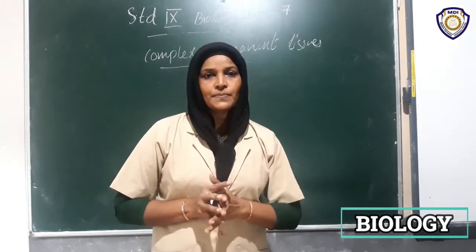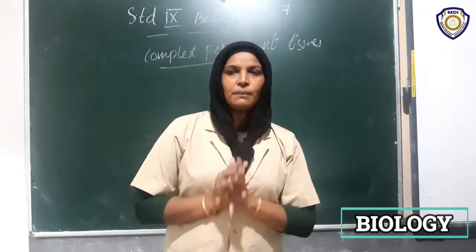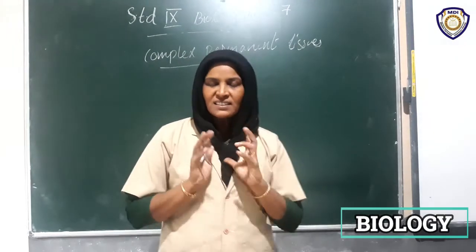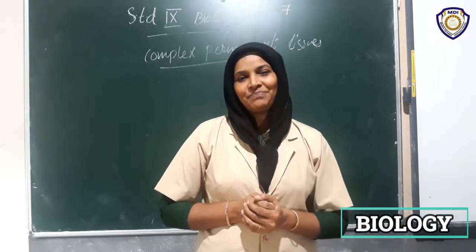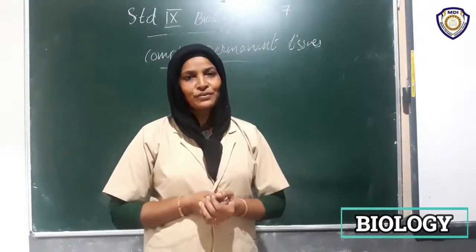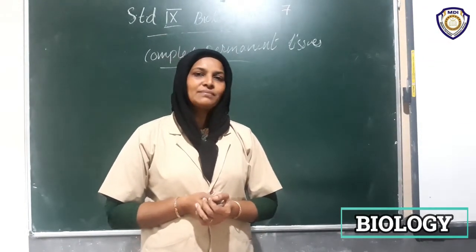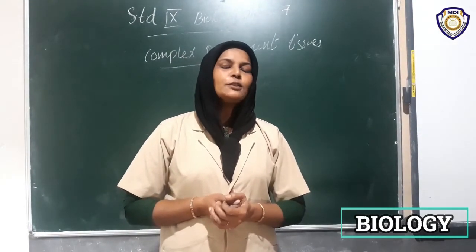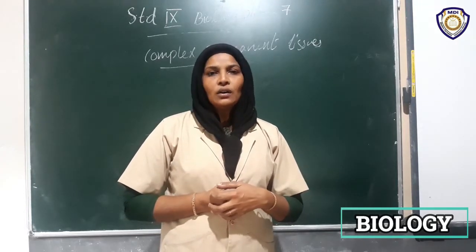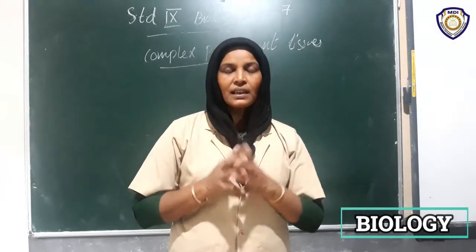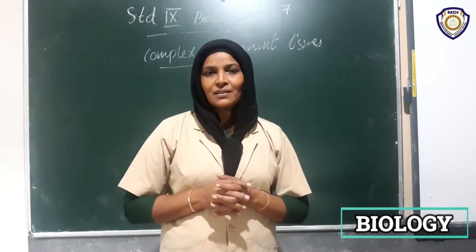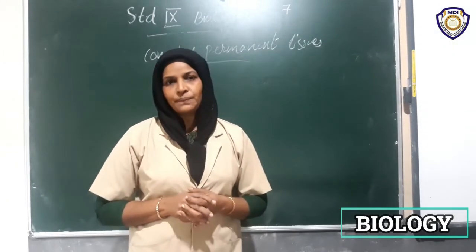You know that. So here the complex permanent tissues consist of more than one type of cells. More than one type of cells. Which are they? More than one type of cells means it consists of 3 or 4 cell types. These are tissues.